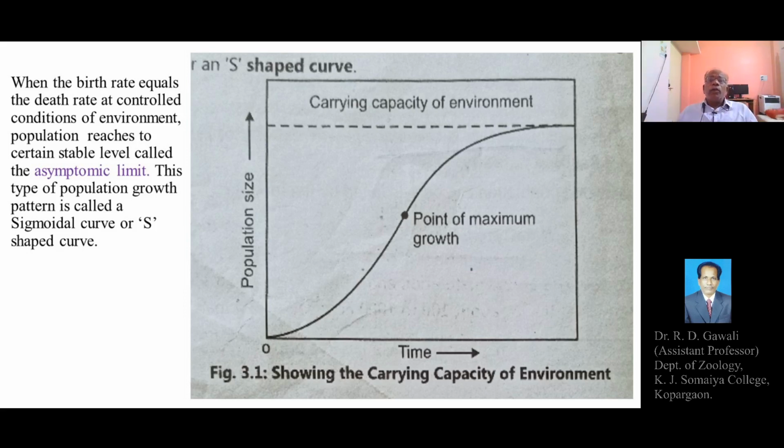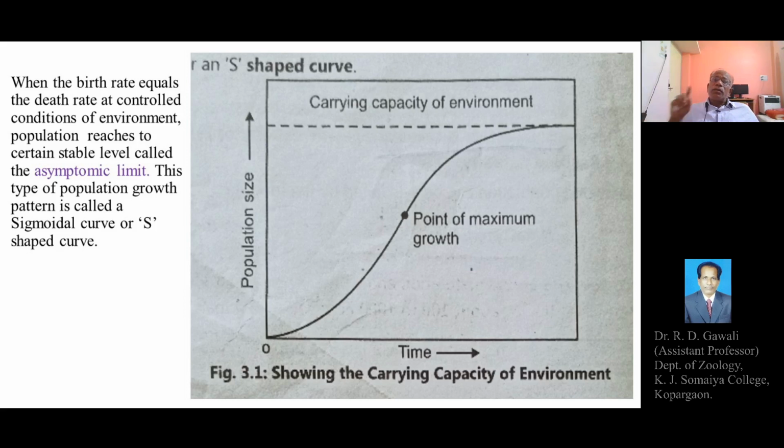These resources, for the growth and development of living organisms, can be called the carrying capacity, or the potential of the environment to fulfill the requirements of the living organisms, the individuals of different populations in the environment. So in the environment, we can observe this type of growth pattern.